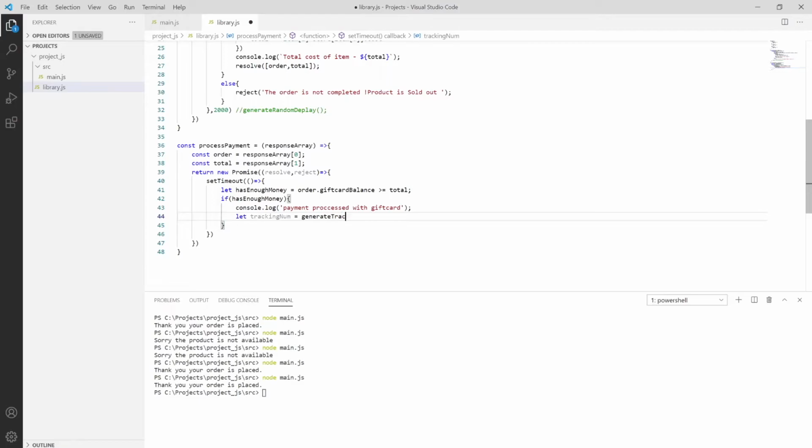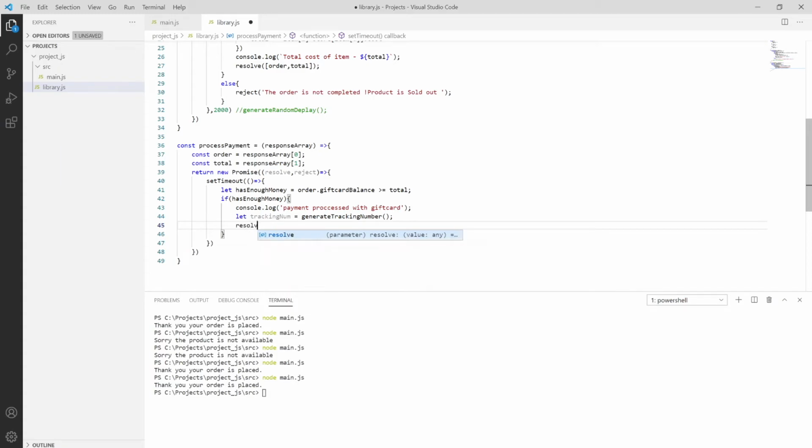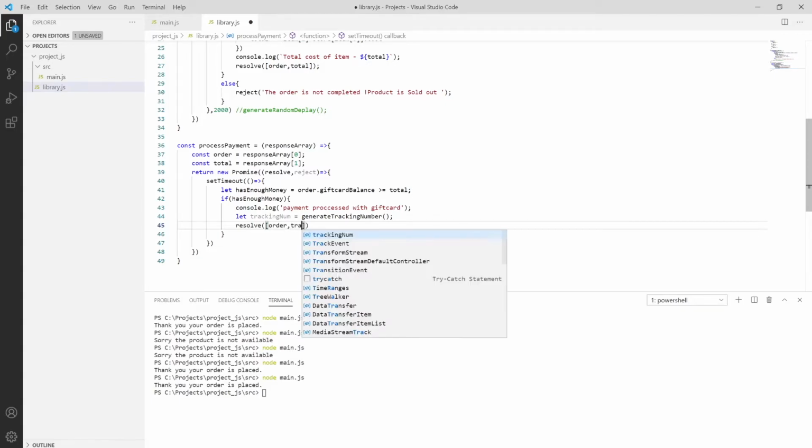So I'm using tracking number. One more method will be defined later, and then we are putting as the resolve condition, and then passing the order over here as the order and the tracking number.